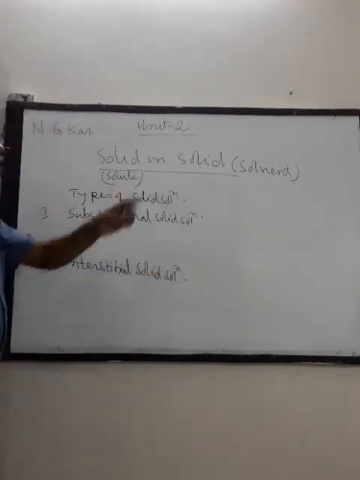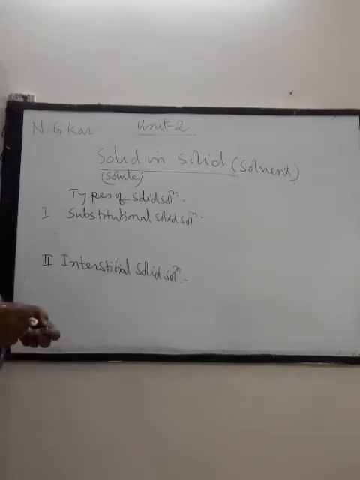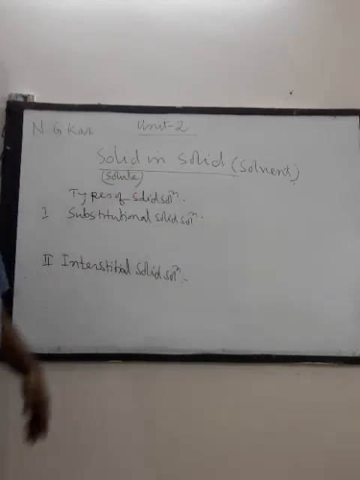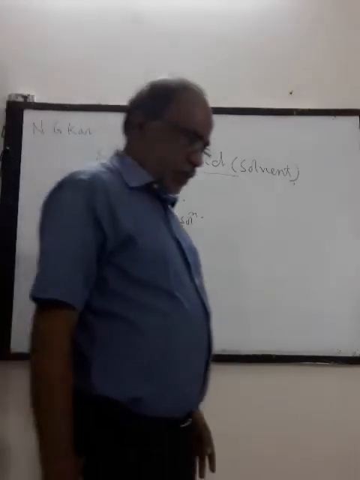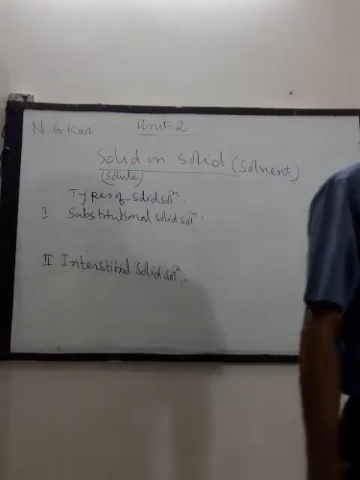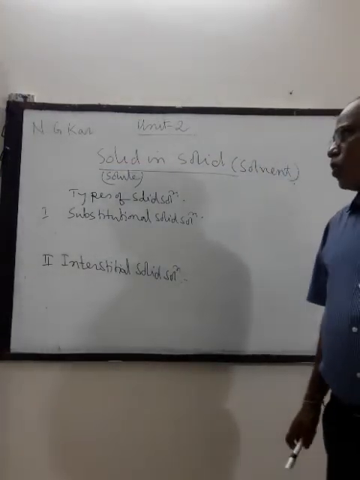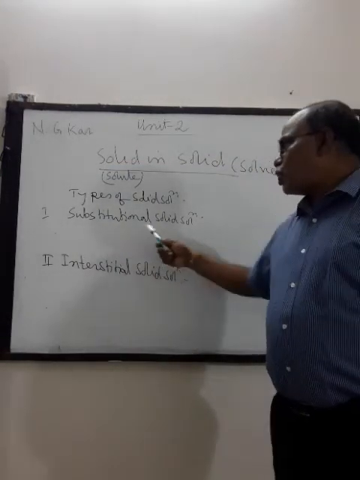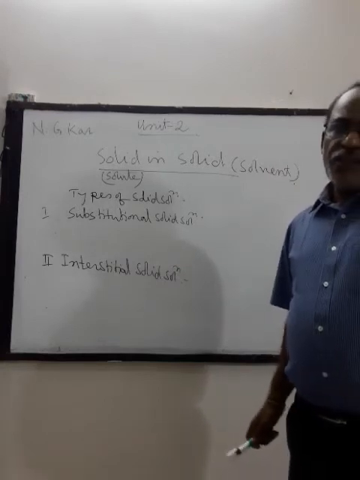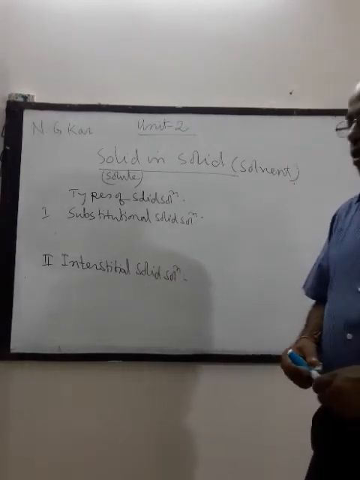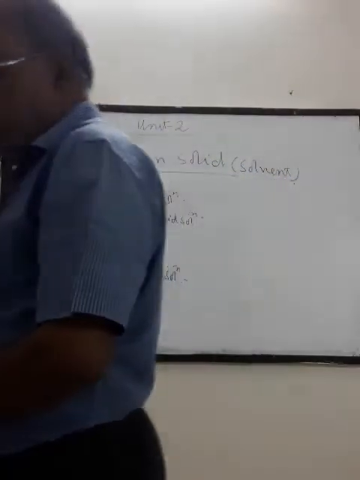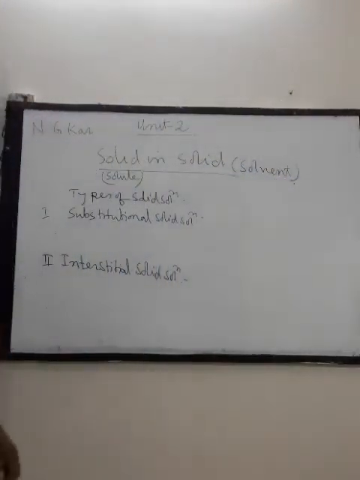So what is solid solution? If both solute and solvent are solid, then such a case is called solid in solid. So there are two types of solid in solid solution. One is called substitutional solid solution and the other is called interstitial solid solution. So first we consider substitutional solid solution.